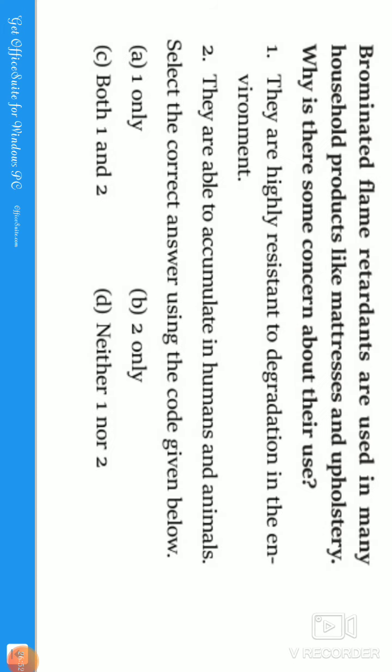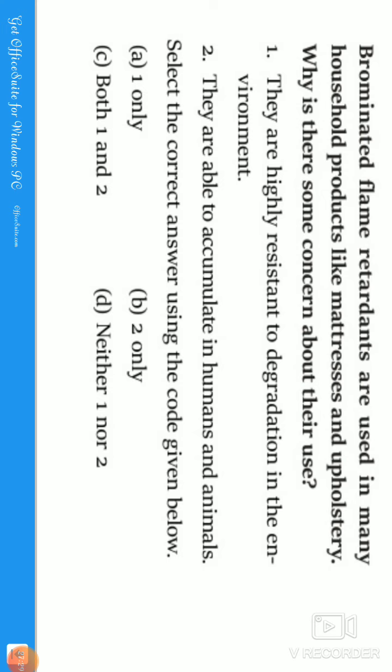Brominated flame retardants are used in many household products like mattresses and upholstery. Why is there concern about their use? Mattress, as people know, is what we lay on, like cots. Upholstery is nothing but, for example, a chair with a sofa-type structure, which has somewhat soft material attached to it. In that process, brominated flame retardants are used.